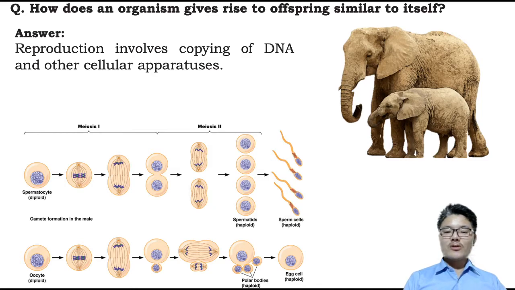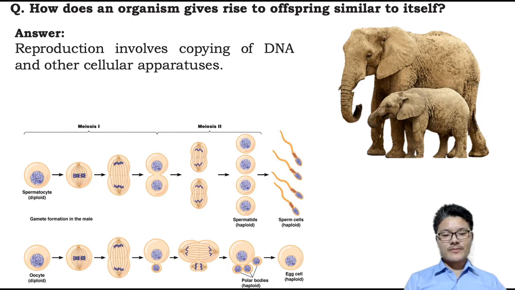The ovum also has the gene or DNA of the mother. So the gametes, sperm and egg, receive the DNA of the parents, and on fusing of sperm and egg, fertilization occurs, which leads to formation of a zygote. The zygote is the single cell from which the baby elephant is produced.